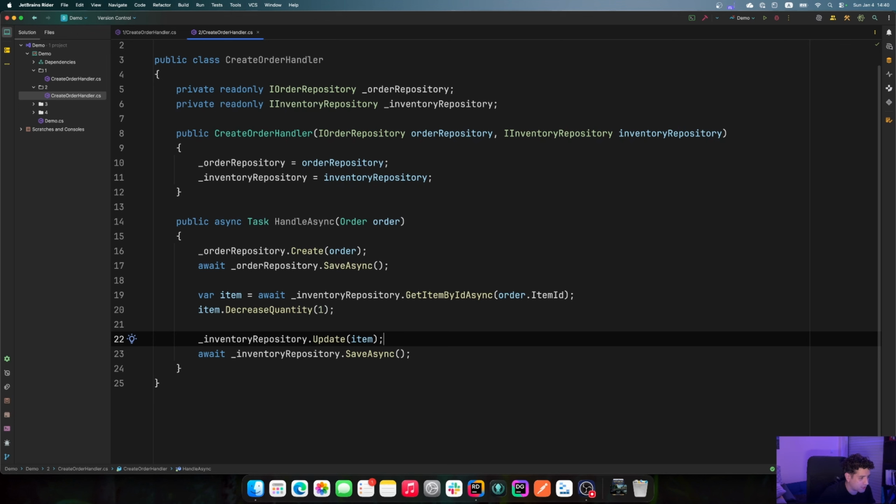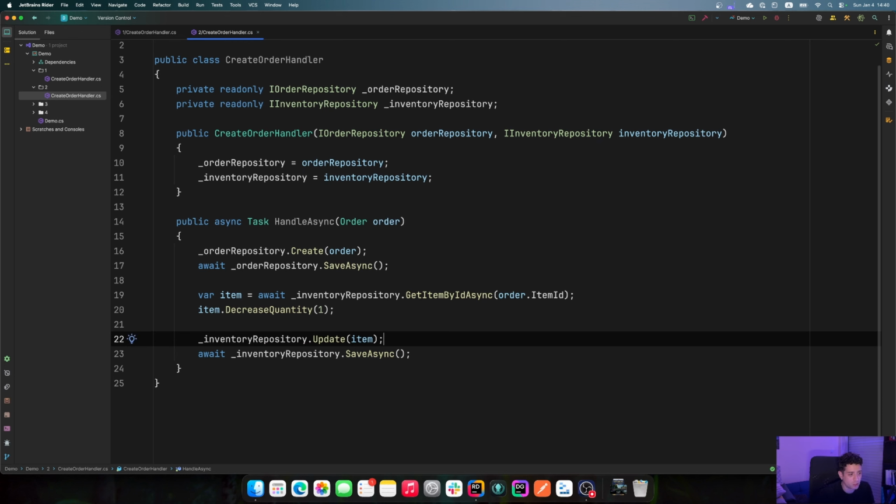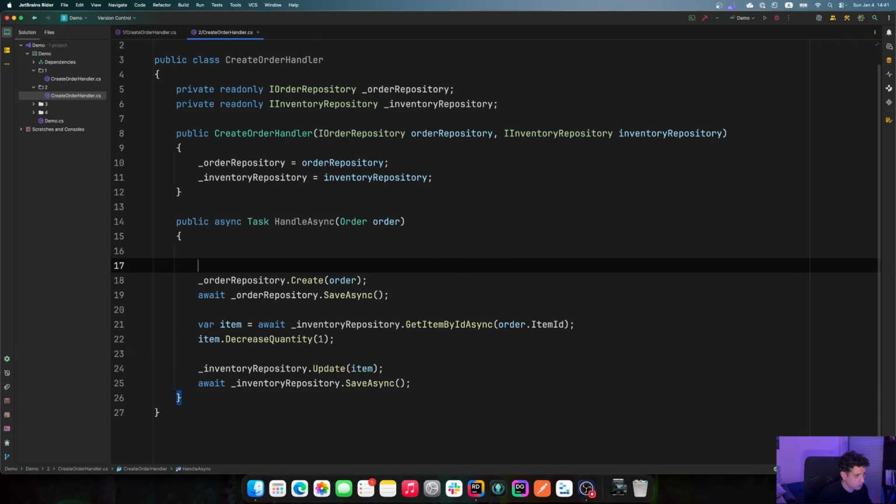So what if that inventoryRepository.SaveAsync method fails? We have processed our order, we have an order, but we didn't decrease the quantity in the inventory. So now our system is in an inconsistent state. We ship the order and we think that we have 3 of that item in our warehouse, but we actually have 2.